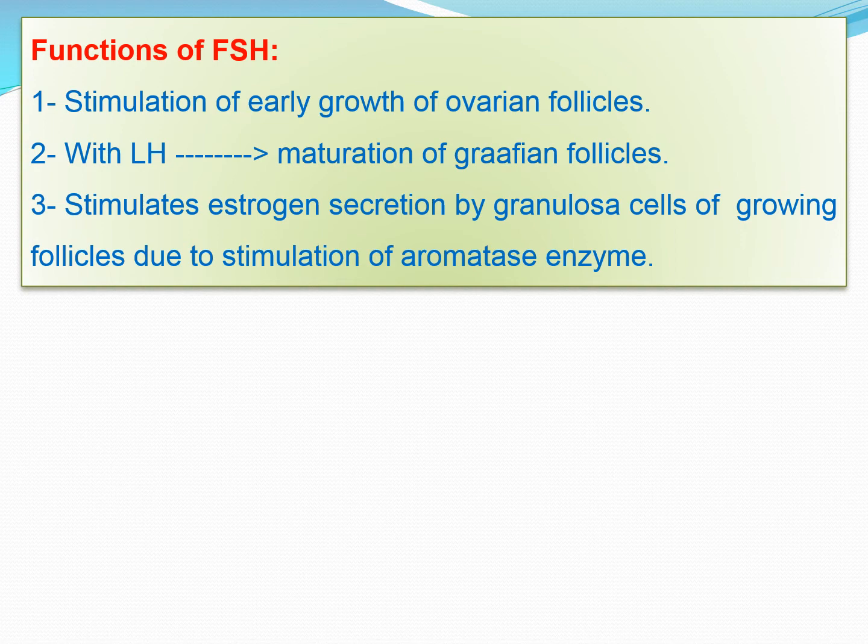What are the different functions of the FSH? It performs the stimulation of early growth of the ovarian follicles. This has been told to you in my previous lecture, that the FSH is very important for the growth of the ovarian follicles. It is mainly the FSH in the first phase of the ovarian cycle that is responsible for the growth of the follicle to maturation. Along with the LH, it causes the maturation of the Graafian follicles and stimulates estrogen secretion by the granulosa cells of the growing follicle due to stimulation of aromatase enzyme.